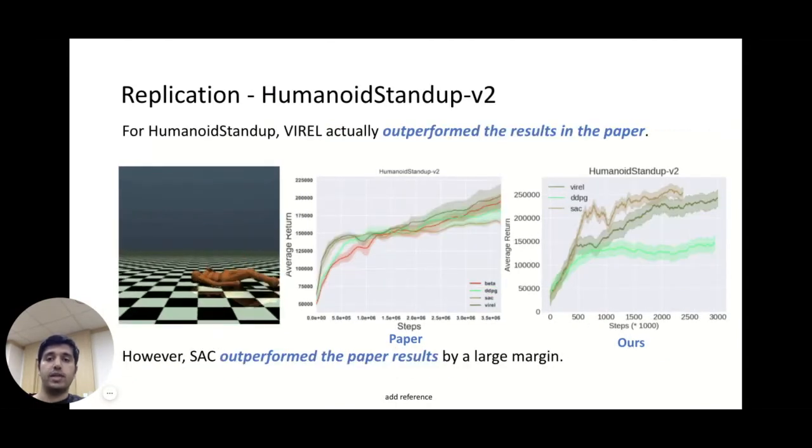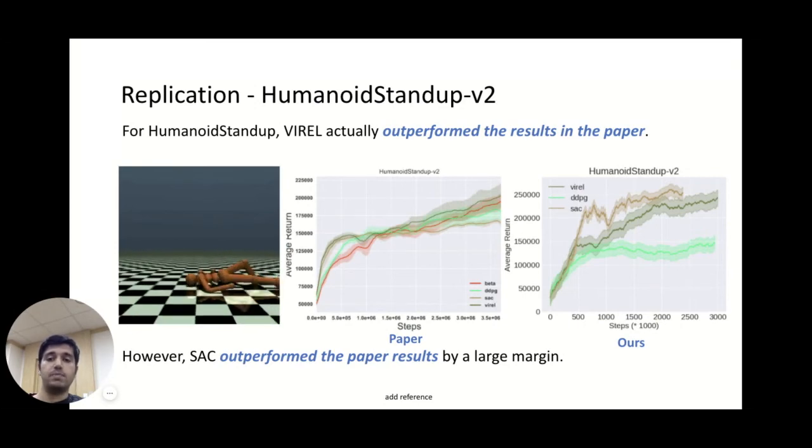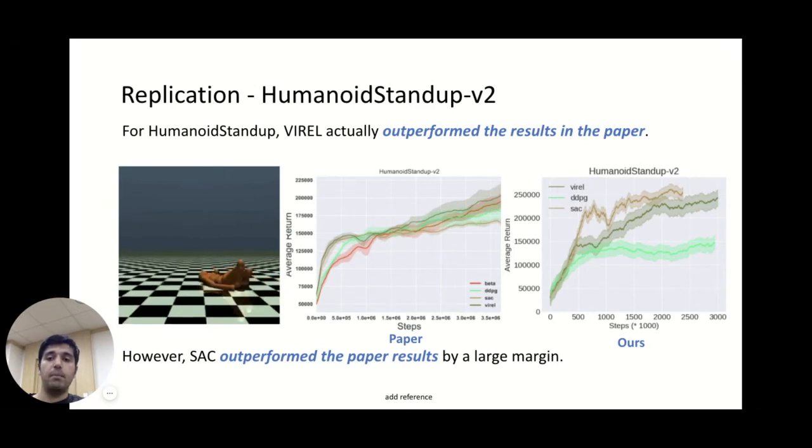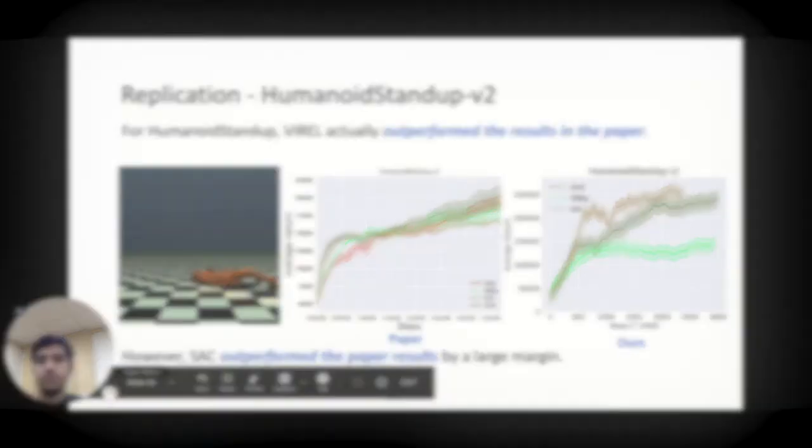Then we went for Humanoid Stand-Up. In Humanoid Stand-Up, Viral actually outperformed the results in the paper, but still, SAC outperformed the paper results again by a large margin. For all the experiments, we tried a lot of hyperparameters and different random seeds, but we still got better performance for SAC and DDPG for various experiments.